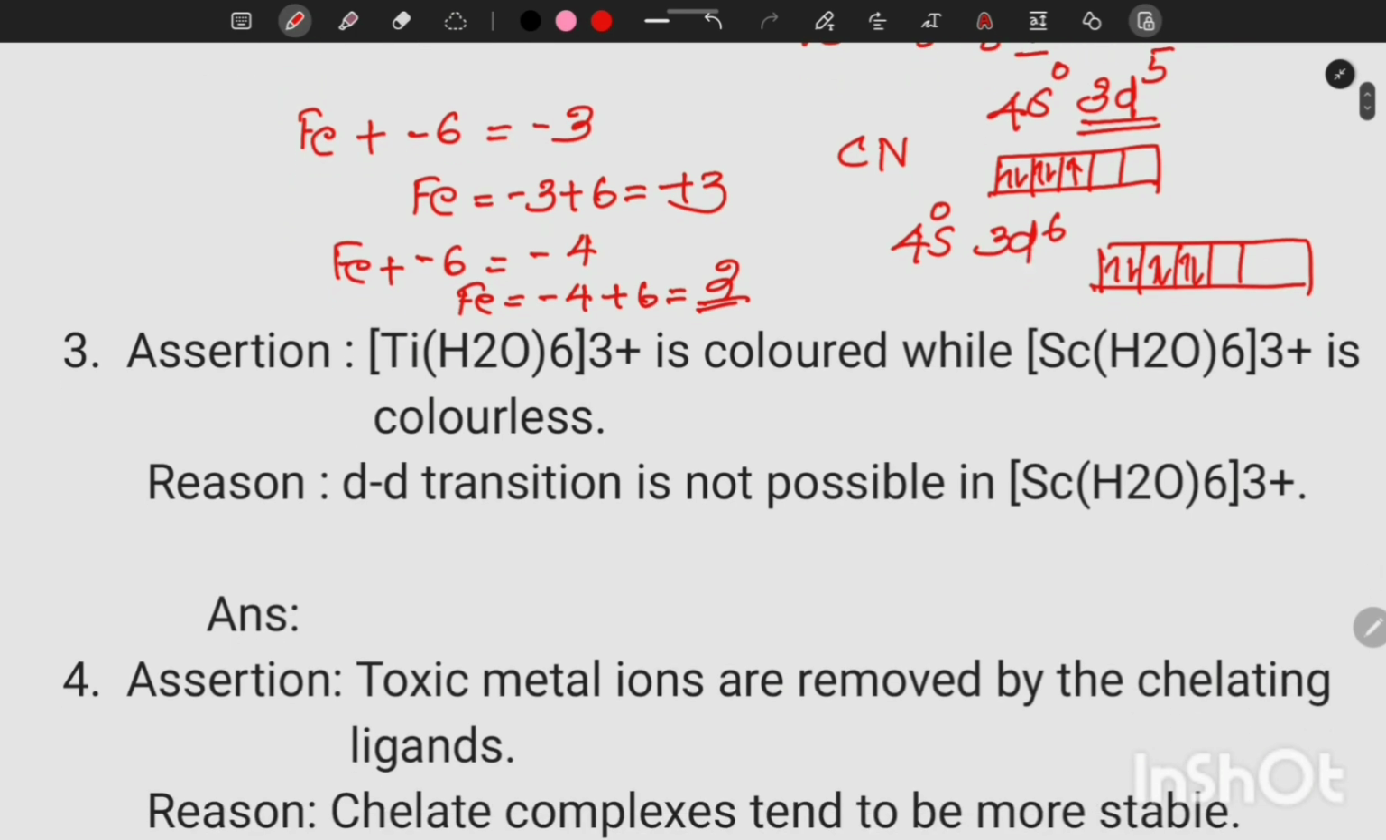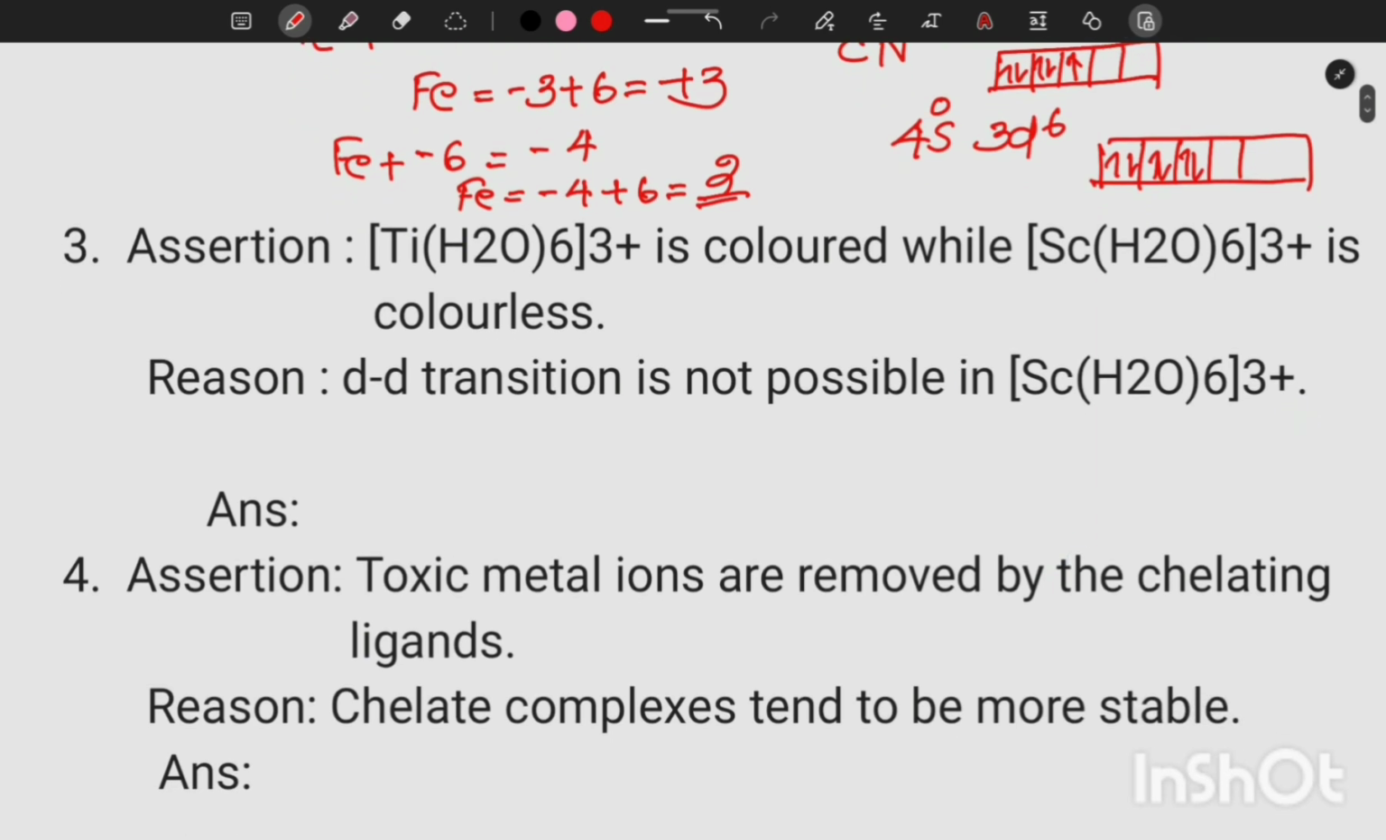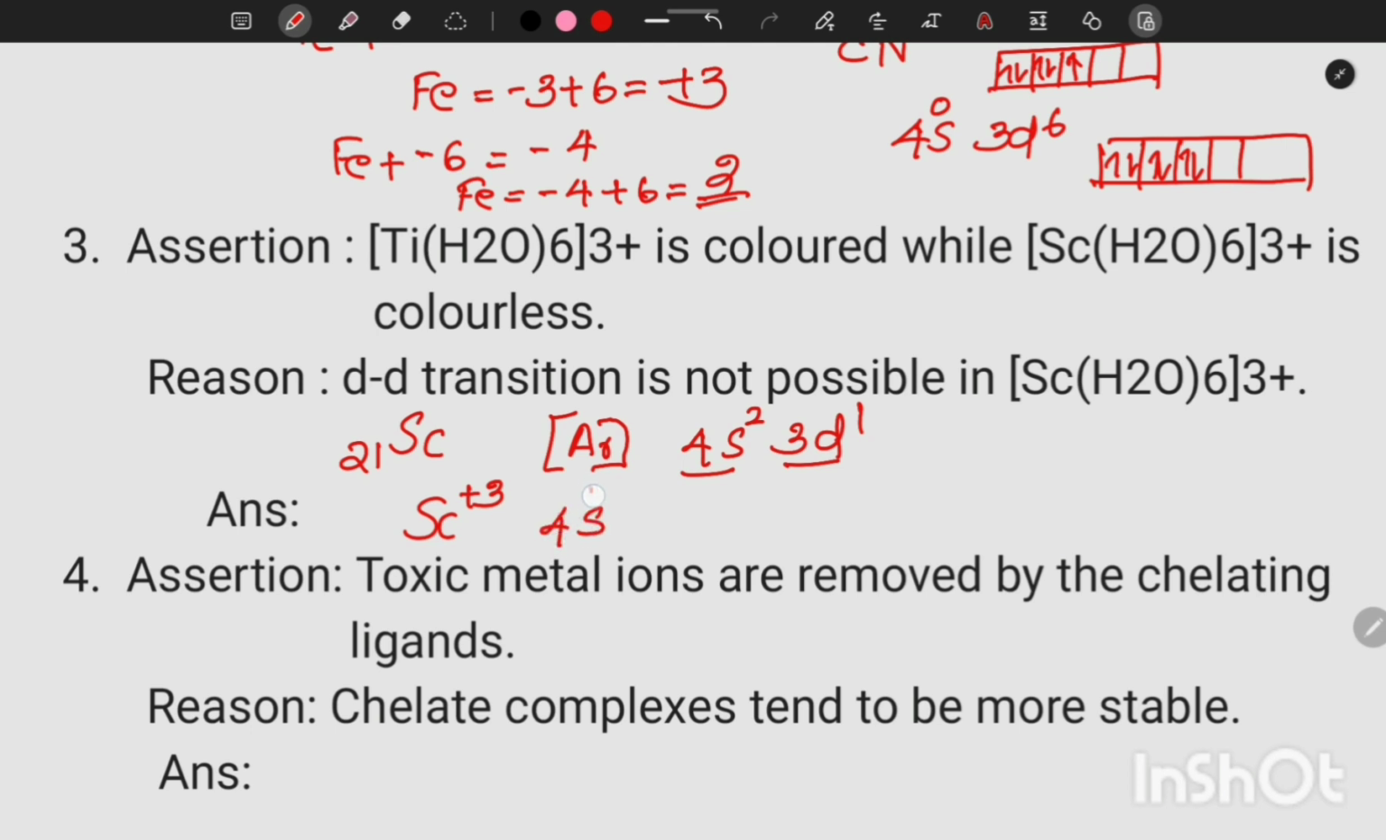Then, assertion: [Ti(H2O)6]3+ is colored while [Sc(H2O)6]3+ is colorless. Reason: d-d transition is not possible in hexaaqua scandium. First, scandium, its atomic number is 21. So its electronic configuration is [Ar] 4s2 3d1. In the scandium complex, it is in the +3 oxidation state. So we have to remove 3 electrons, 2 from 4s and 1 from 3d. So there won't be any electron in the outer shell because it will get the noble gas configuration. So d-d transition is not possible in the scandium complex.